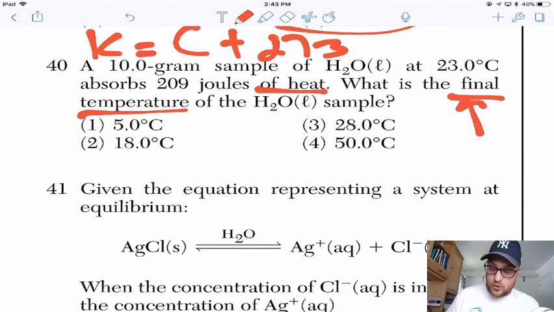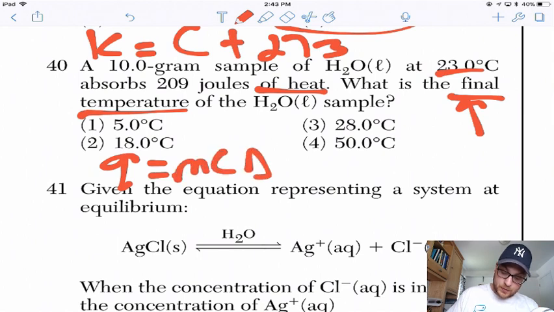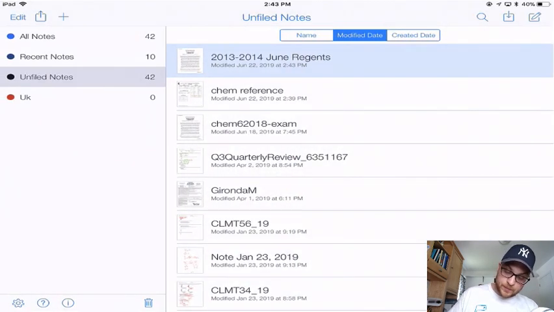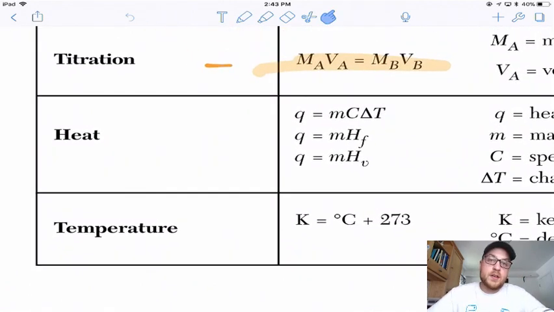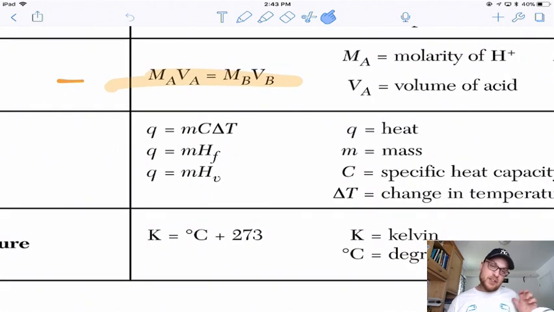I see a temperature change. I say Q equals MC delta T. So there's three equations that have heat involved. Q is heat. Don't forget, when you have these equations, they literally tell you what each variable means, so there's no excuse for you to not know any variable in the equation.